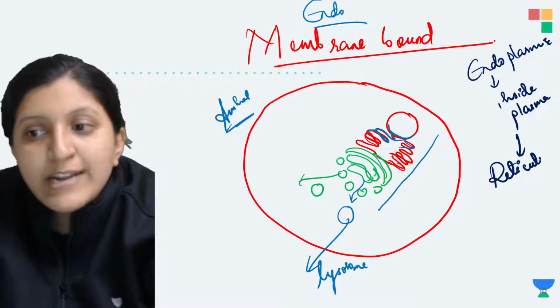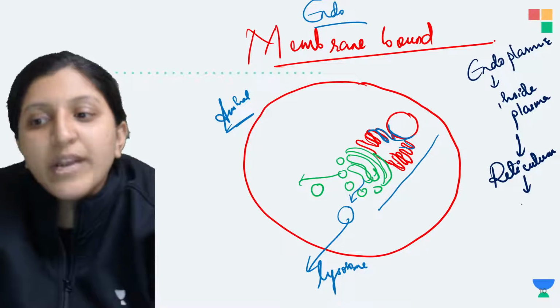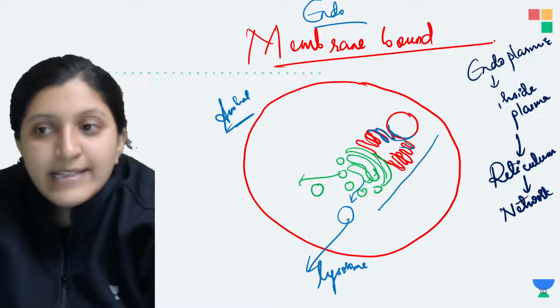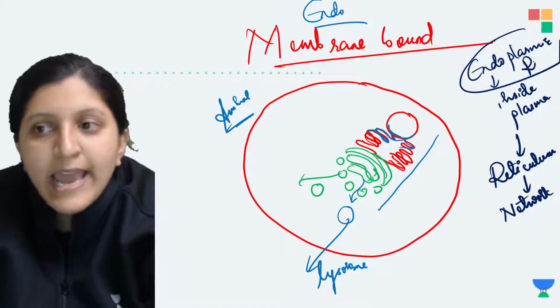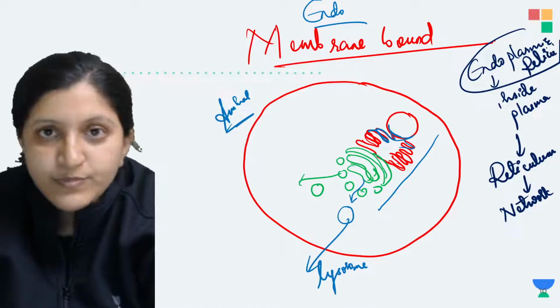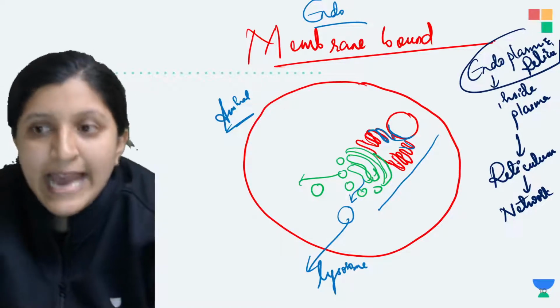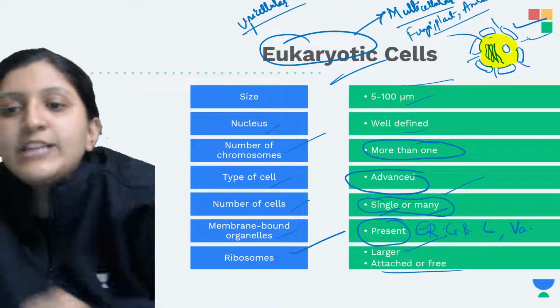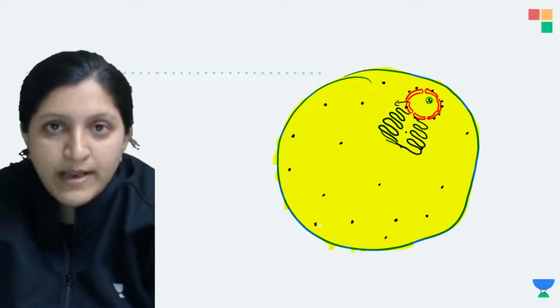So what is that reticulum-like structure? Reticulum is nothing but a network-like structure, and hence the name endoplasmic reticulum. So that is inside the plasma, there is a network, and this network is basically the endoplasmic reticulum.